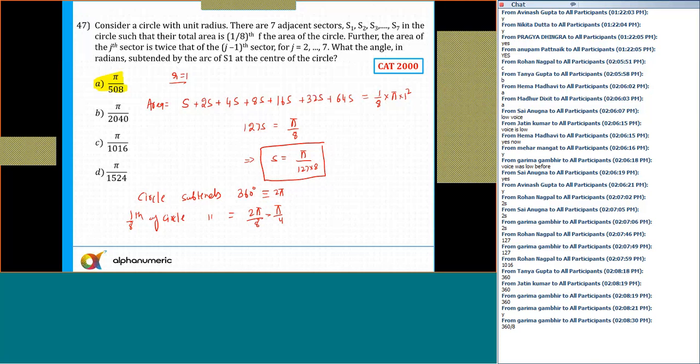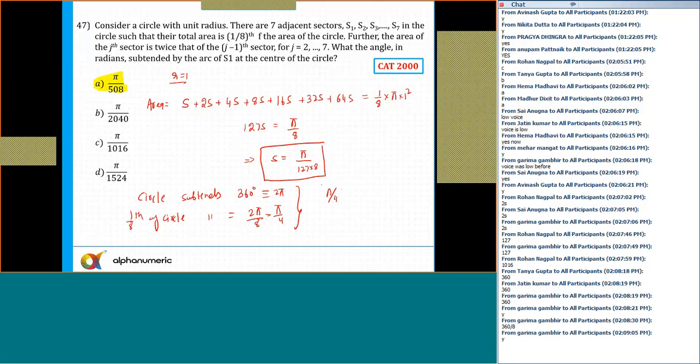Is that clear to all of you? Please tell me yes or no. And so this is the pi by 4. The area of the 7 sectors is equal to pi by 127 by 8. So from here, the area of the entire sector will be pi by 4 into how much? Tell me.